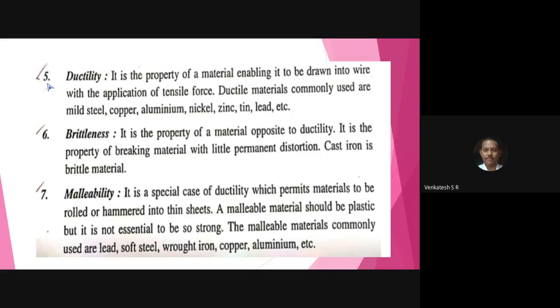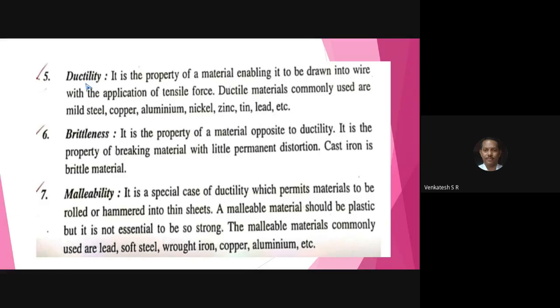Today we use aluminium and copper for manufacturing wires in electrical applications. The property required for copper and aluminium wire is ductility. Remember, ductility is the property of a material enabling it to be drawn into wires.